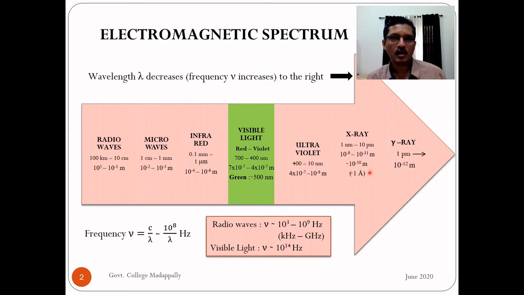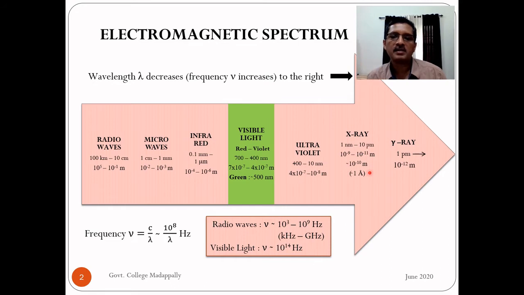10 raised to minus 10 meter is 1 angstrom, named after the experimental physicist Angstrom, who made fundamental contributions in spectroscopy in the middle of the 19th century. Remember that in the previous class, in the introduction, I mentioned that in the visible region of the hydrogen spectral series, which we call the Balmer series, the most prominent, most intense line is a red line, which we name the H-alpha line. This was first discovered by Angstrom in 1853. So his name we use for very short length.